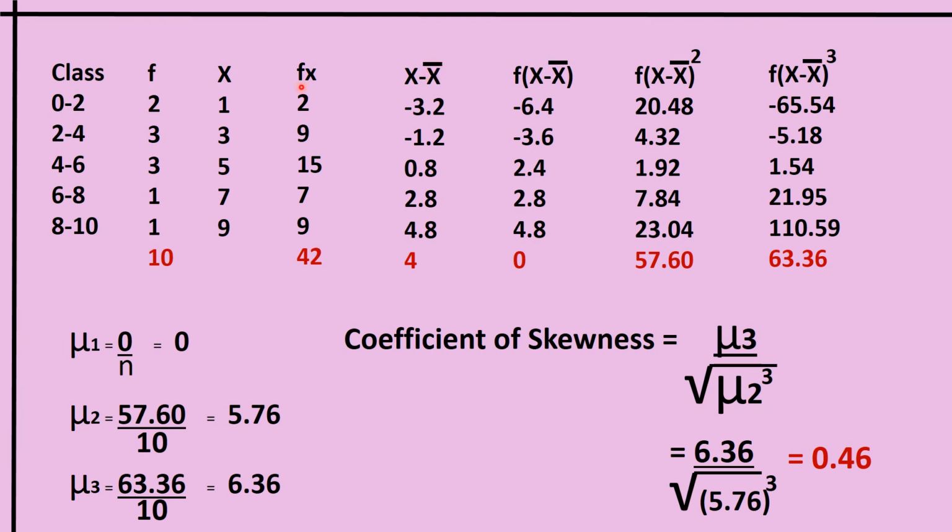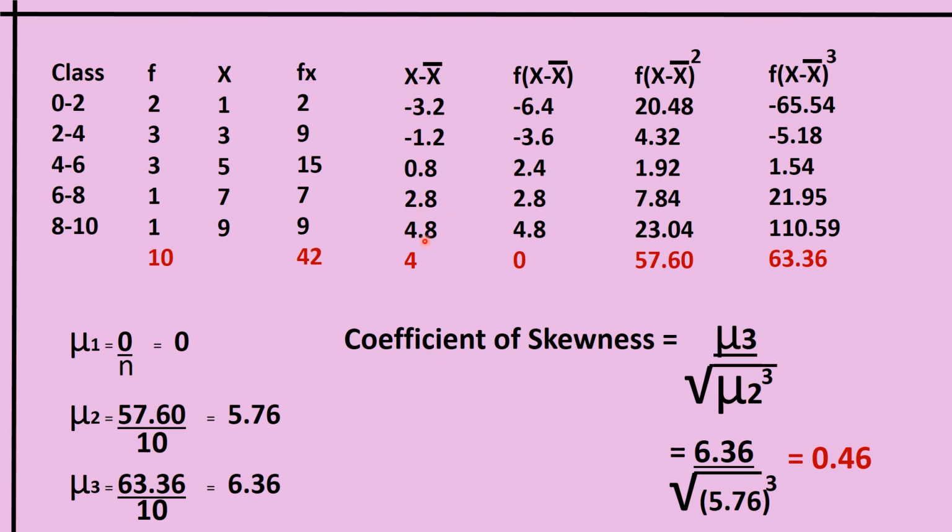That is the arithmetic mean. Then each of these x values have to be taken, and we have to do this x minus x bar. The mean has to be subtracted from the x values. That is 1 minus 4.2, that is minus 3.2. Here we have to use the sign. The minus sign should be kept as such. It should not be ignored. So 1 minus 4.2 is minus 3.2. 3 minus 4.2 is minus 1.2. Similarly, 5 minus 4.2, 7 minus 4.2, 9 minus 4.2, all these are put out here, x minus x bar.